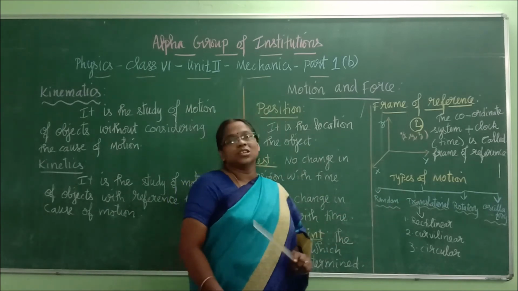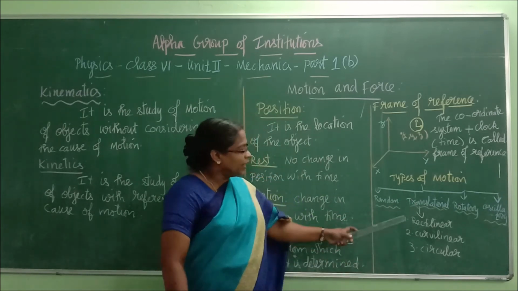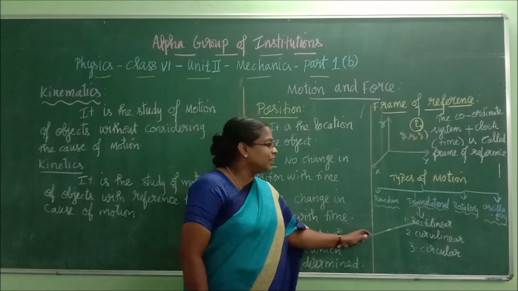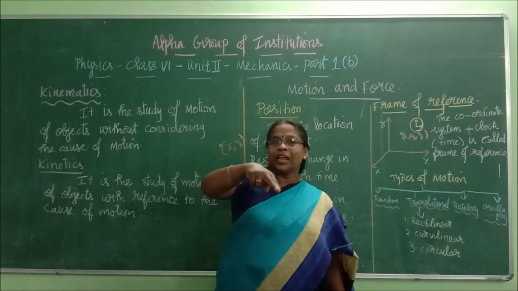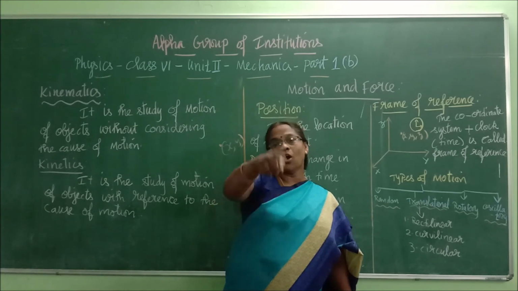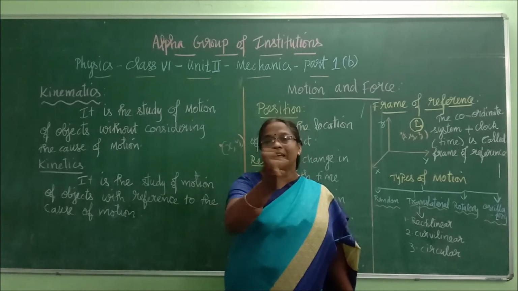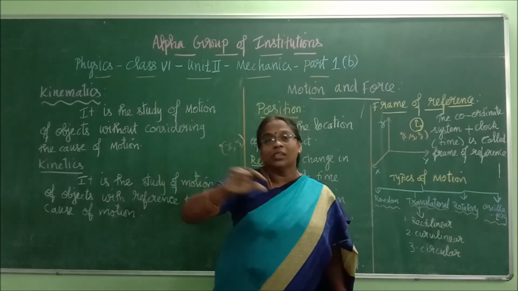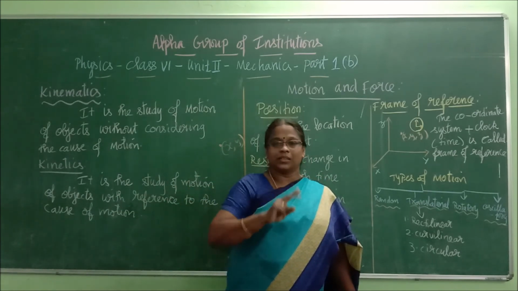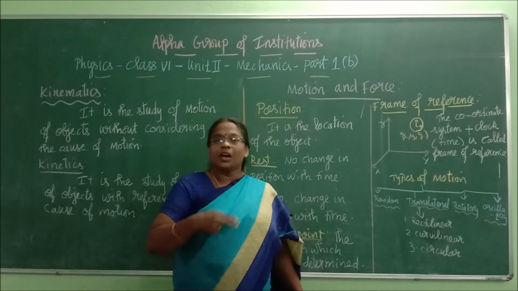Now this translational motion is a complex word. It is divided into three types: rectilinear, curvilinear, circular. Rectilinear means a straight line path. A car going on a highway without taking any turn. Straight path. Then curvilinear, curved paths.